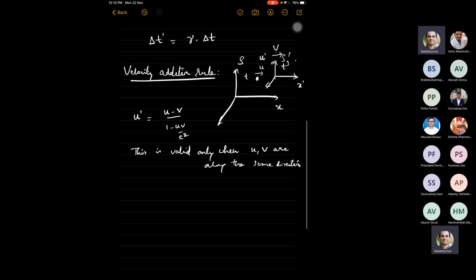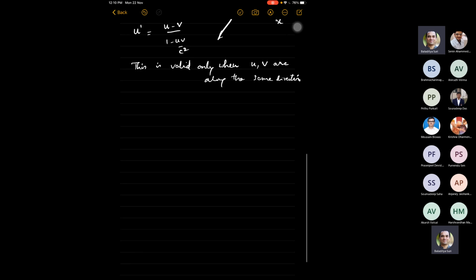What if they are not? The simplest case would be, let's consider a particle that has a component of velocity ux and a component of velocity uy.